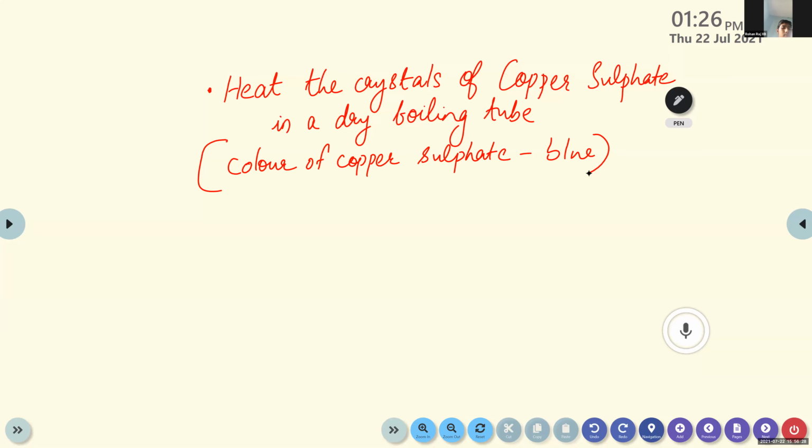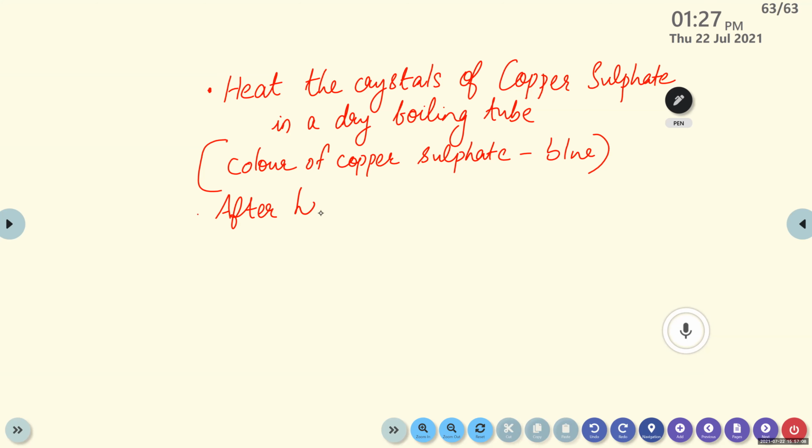Do you notice the water drops in the boiling tube? Before that, what is the color of the copper sulfate after heating? Can you guess what will be the color of copper sulfate crystals after this heating? Not boiling, heating. Yeah, Shania? White, ma'am. Yes, that's right. After heating, the copper sulfate crystals become white or colorless.